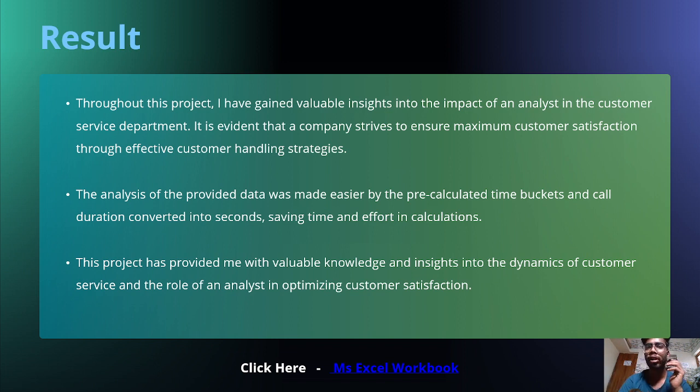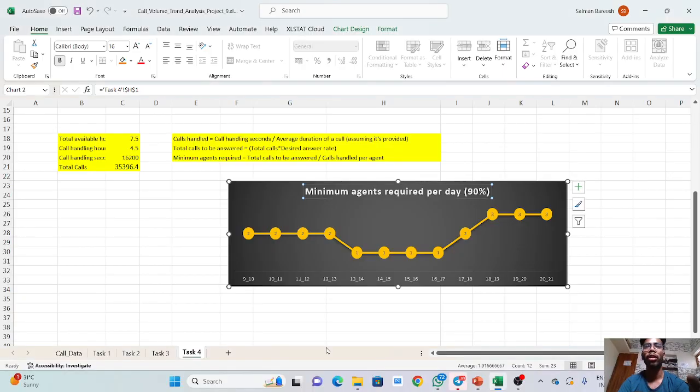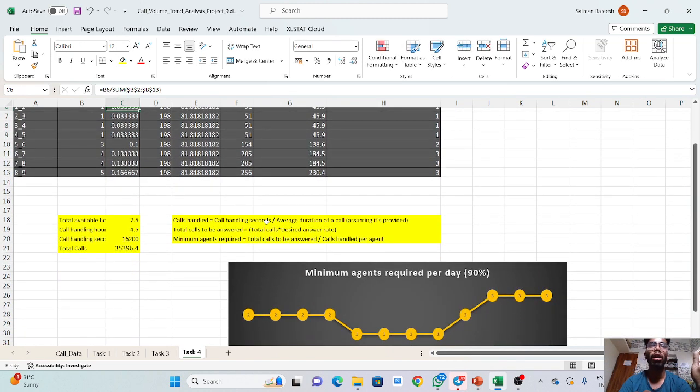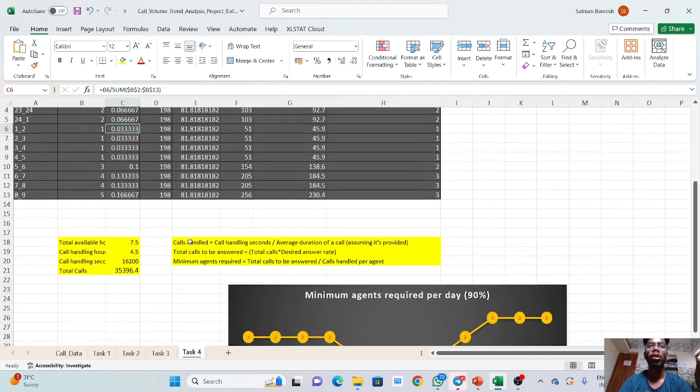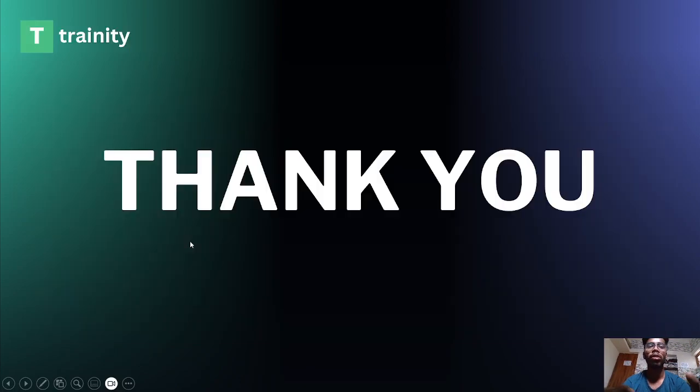Finally, I have given the workbook link. If you click the link, it directly redirects to my Excel file, where I have done some calculations. You can verify that. That's all.